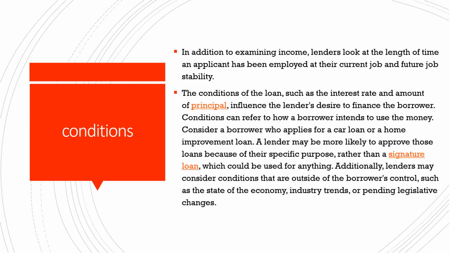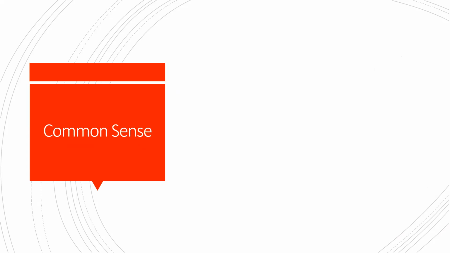Consider a borrower who applies for a car loan or a home improvement loan. The lender may be more likely to approve those loans, right? Because they are specific. We know the purpose of the loan, why he is taking it and what he will do with it. So that is why we have conditions.